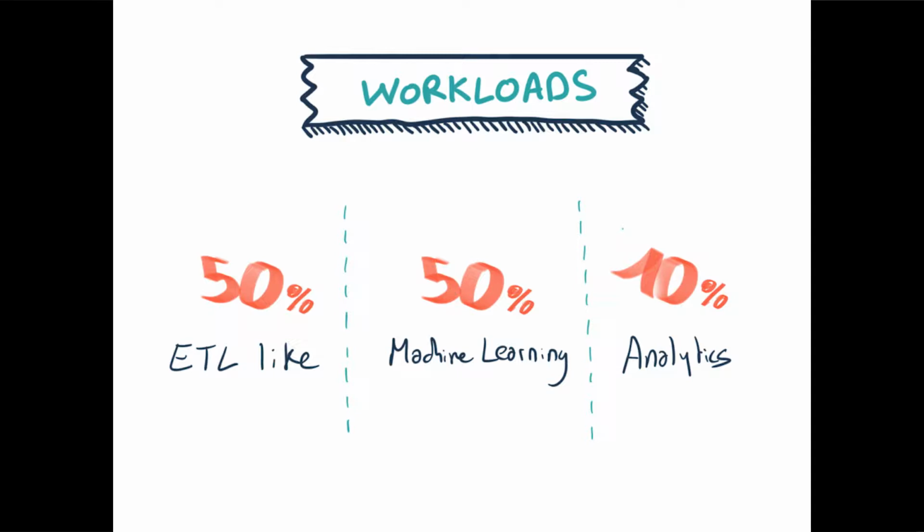So that's why we need to invest a lot into job optimization, because as you see, our cluster is more than full, right? We invest a lot into optimization. But today I'm going to talk mostly about ETL workload.